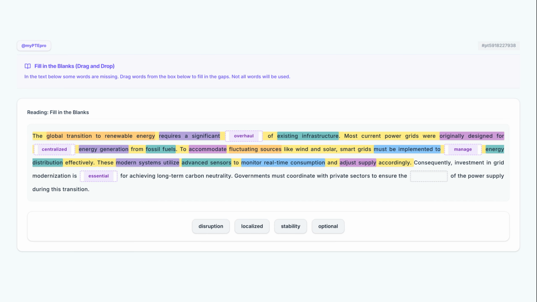I am not dragging a word into this sentence as it serves as a contextual bridge explaining the technology used to manage the grid mentioned in previous sentences.